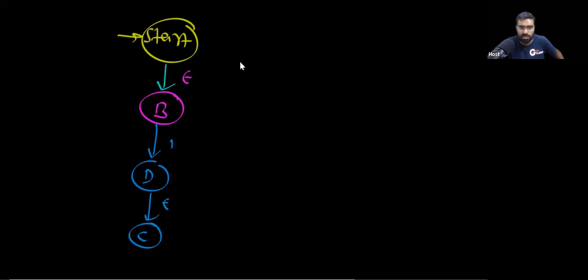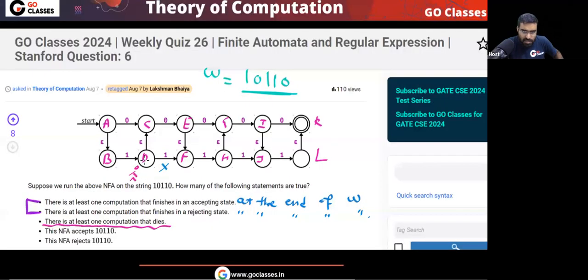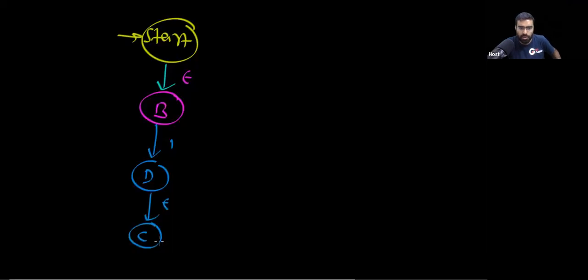There is only one choice. You will go to C, because in this state you are reading symbol 0. If you read symbol 0 in this state D, you cannot take this path. This path you cannot take, because your symbol is 0. So you have to take this path. From C, you are going to E on 0.